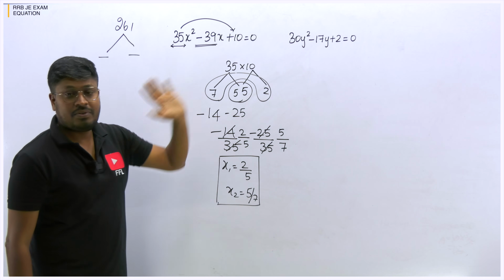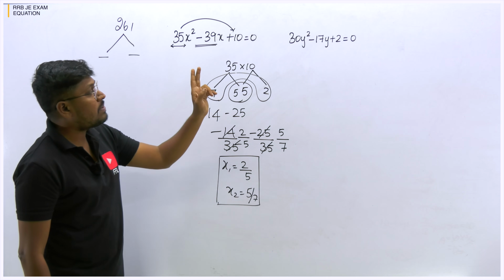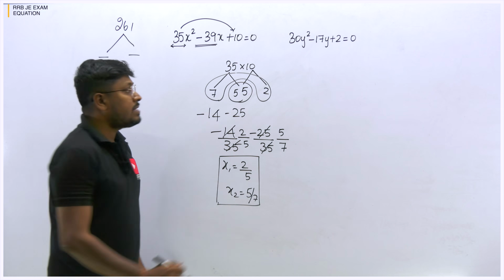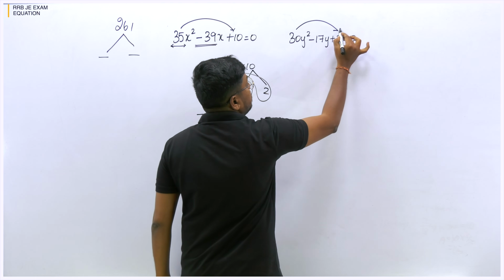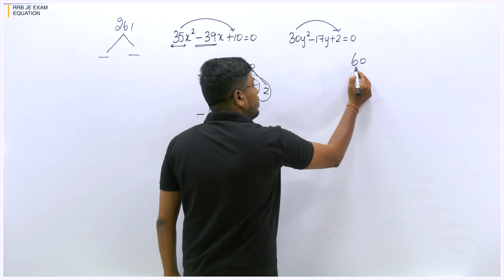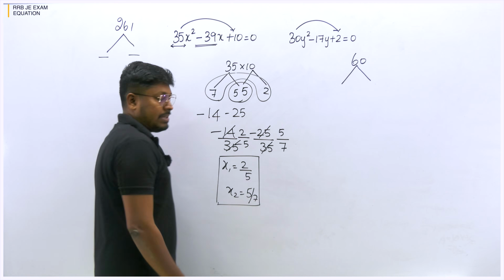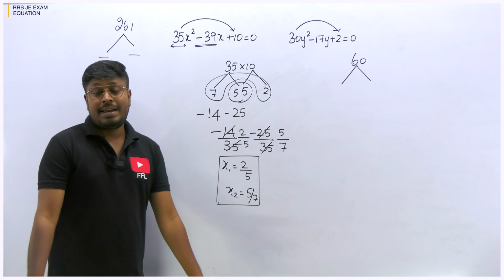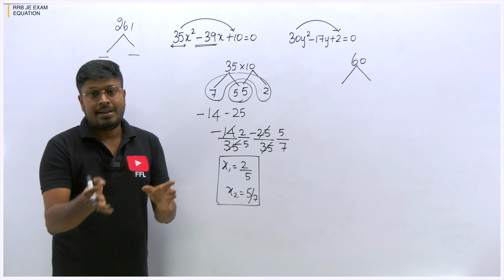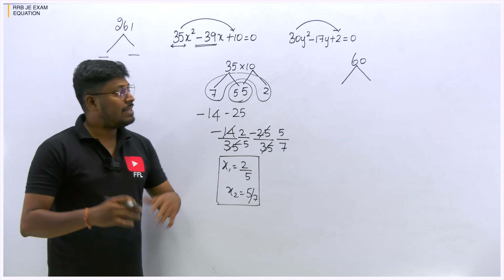So similarly solve for the second equation, 30y square minus 17y plus 2. So what is the first step? 30 into 2 is 60. It's a small number, so we can write 30 into 2 as 60. If it is 200, 300, don't write like that. Write it as 30 into 20, 30 into 45, whatever it be, and then try to split it.